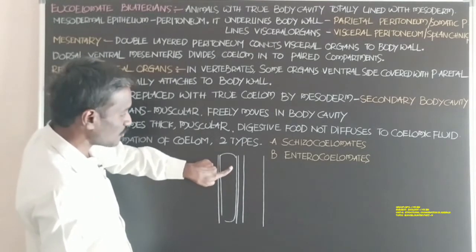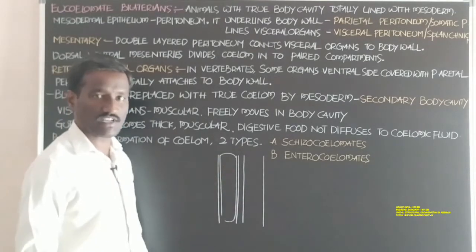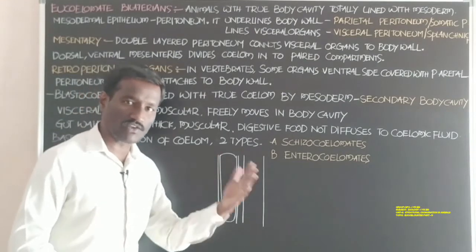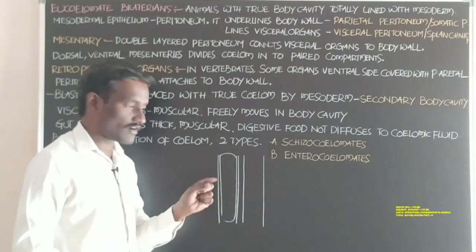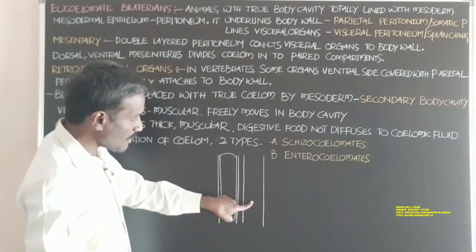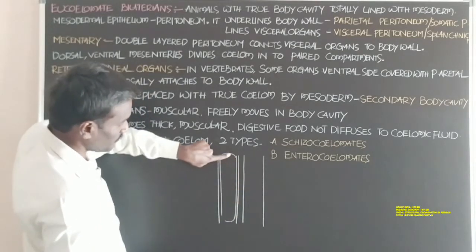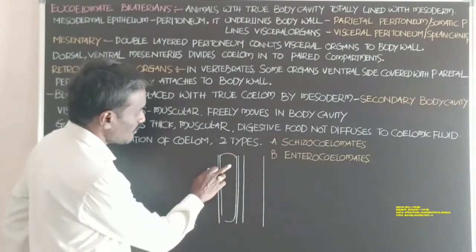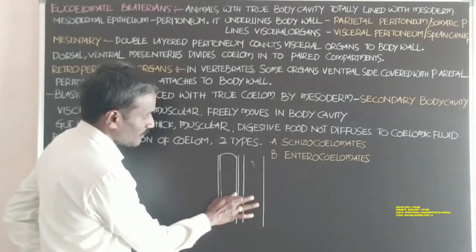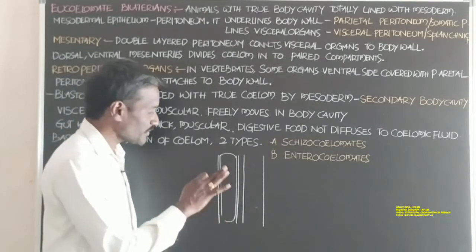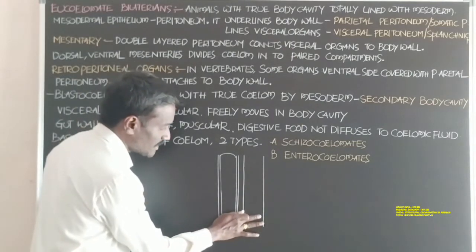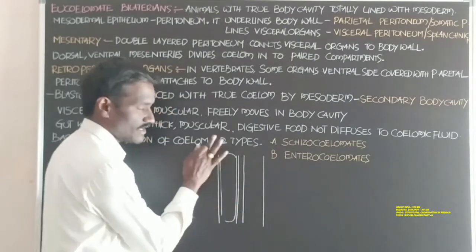This is also called the perivisceral cavity. It is between the body wall and the visceral organs also. Visceral organs means viscera present in the body cavity. Viscera means the location of the internal organs. Internal organs are placed in this body cavity.